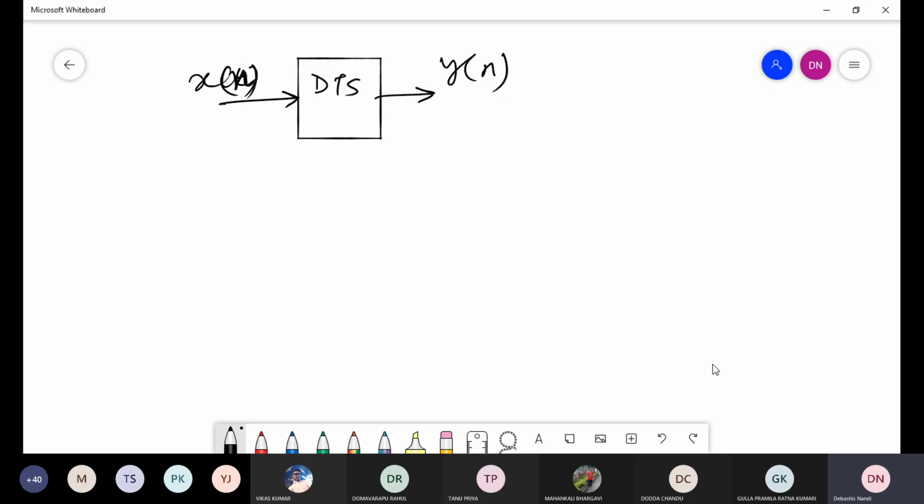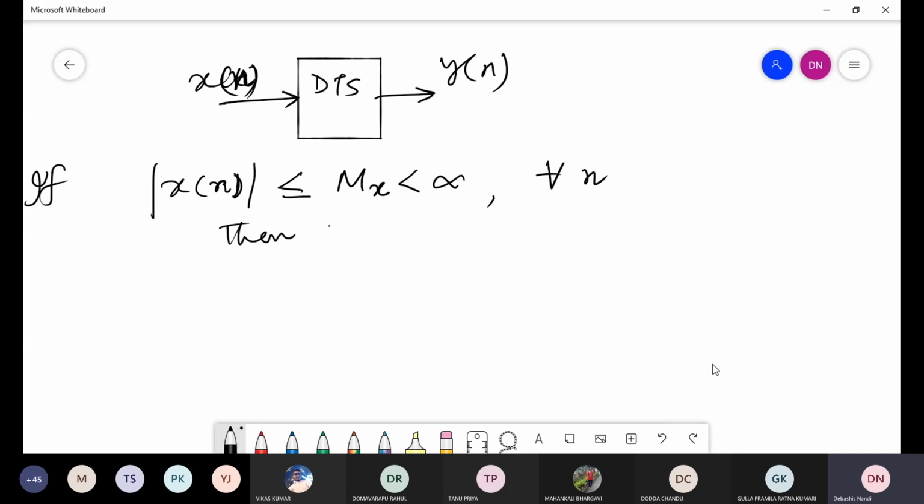Now this input x[n] will be bounded if and only if the magnitude of this input is always less than or equal to some finite number Mx, for all n. Then x[n] is called bounded. If |x[n]| ≤ Mx < infinity, then the input is bounded.